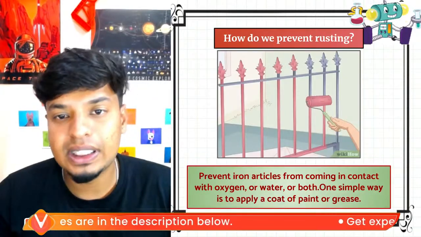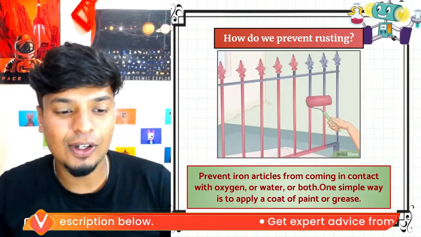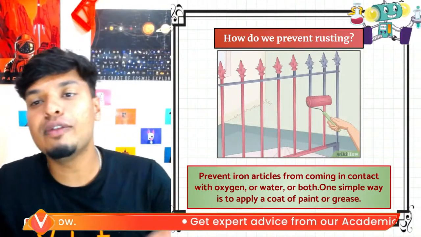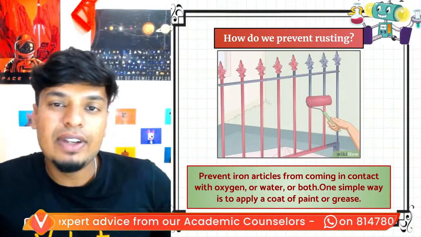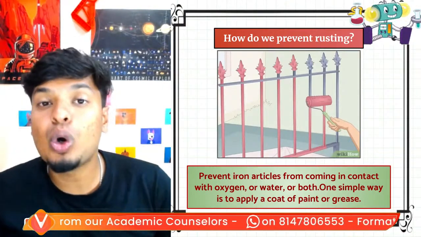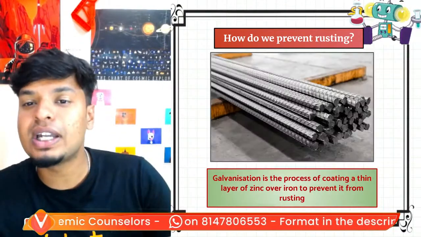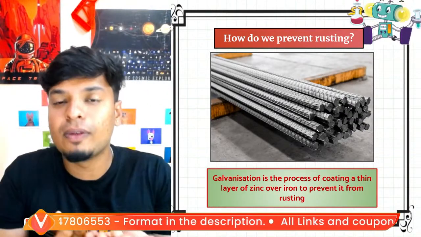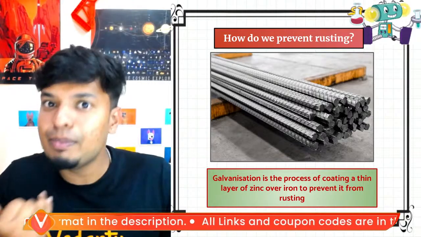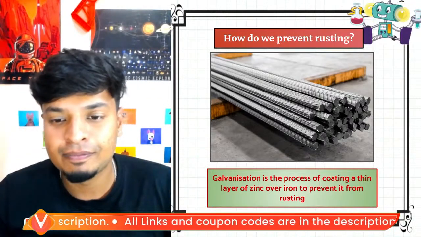Okay, great. How to prevent rusting? We paint on the iron. We put oil. We do galvanization. Why? To avoid the iron coming in contact with water or oxygen. We add one more layer on top of them so that iron doesn't meet with that bad people.